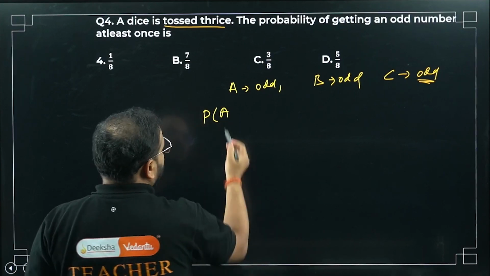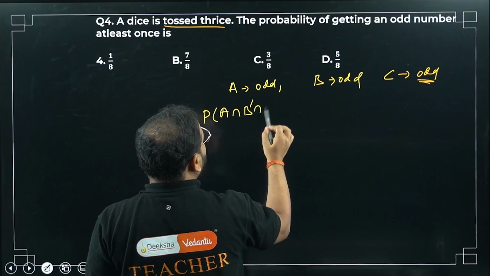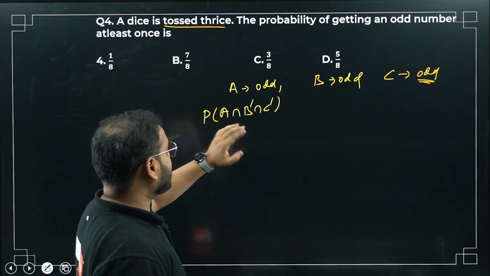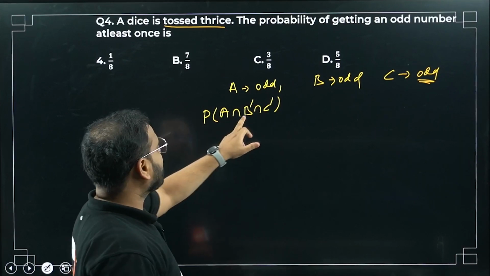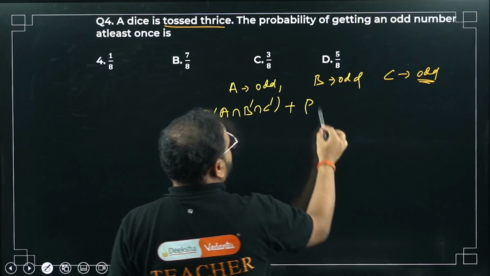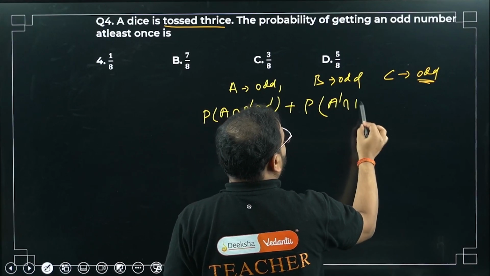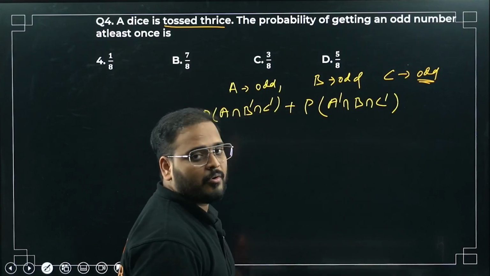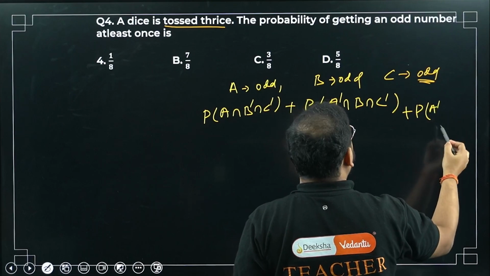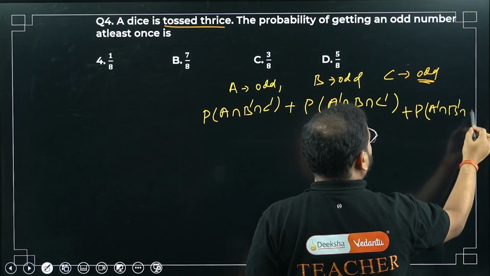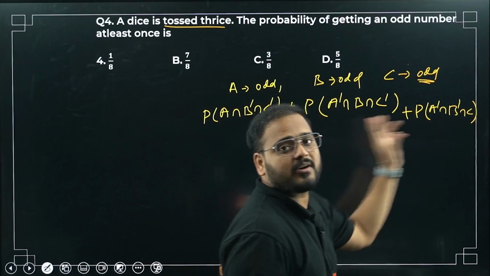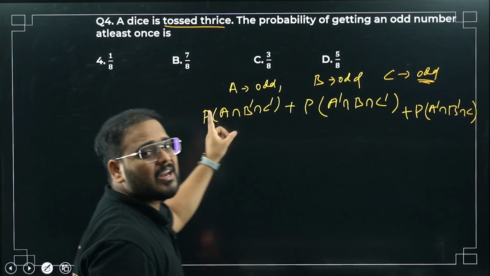So I'm going to write A. Let's say A I got as head, B I did not get head, and C I did not get head. Kya ye clear hai? Is it a favorable condition? Please check. A getting, sorry, not head, odd. Forgive me. A I'm getting an odd, B and C not an odd. Okay, no problem, sir. Same way, probability of A not getting odd, but second trial I got odd, and third trial I did not get odd. What's this condition, sir? At least once condition. Last one, sir. A not an odd, which is even, B also even, and C an odd. Here A was odd, here B is odd, here C is odd. Rest all is even. This is a case where only one odd is there.